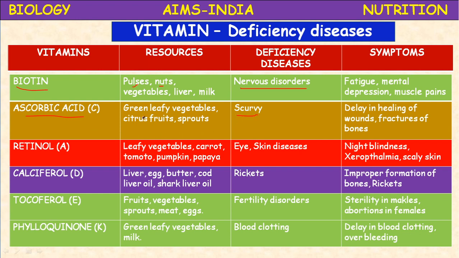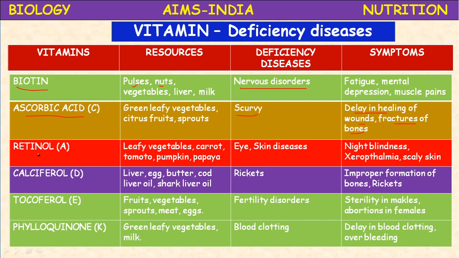Scurvy is the disease due to the deficiency of vitamin C. What are the symptoms? Delay in healing of wounds and fractures of bones, and oozing of blood from the tooth gums. These are the symptoms of scurvy. It is a heat sensitive vitamin. Folic acid and ascorbic acid are heat sensitive vitamins.